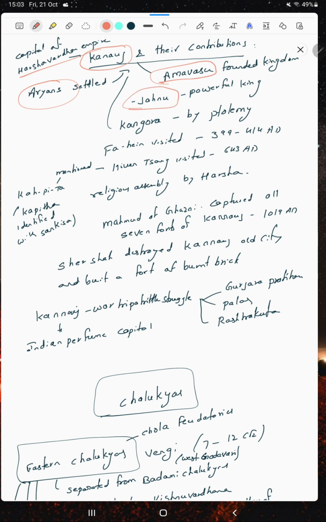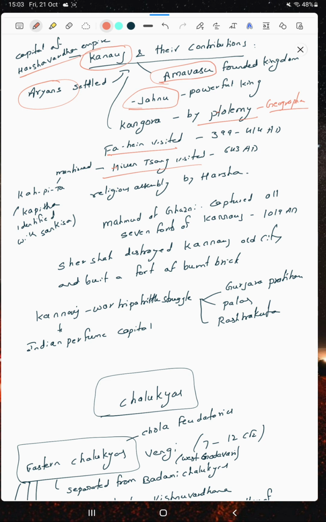Now, Jhanu, a powerful king, had a presence in Kanauj. Ptolemy, a geographer, described Kanauj as Kangora, and another name is Kangozia. Fahien, who first visited India during the Chandragupta II period, also visited Kanauj. And Huen Tsang, who came to India during the Harshavardhana period,